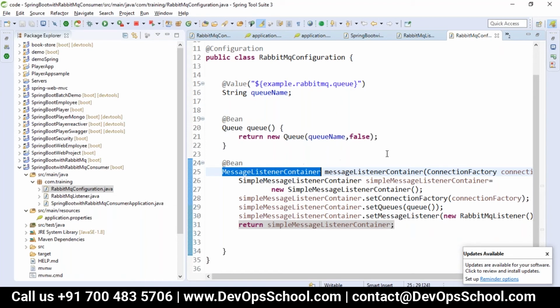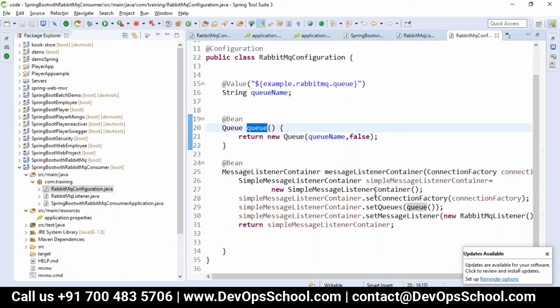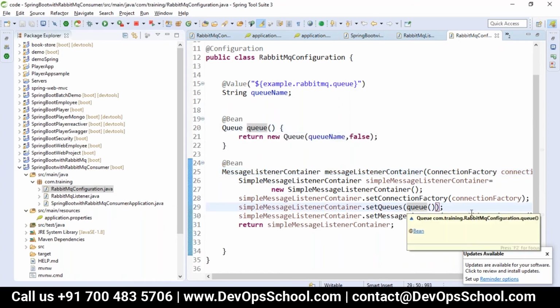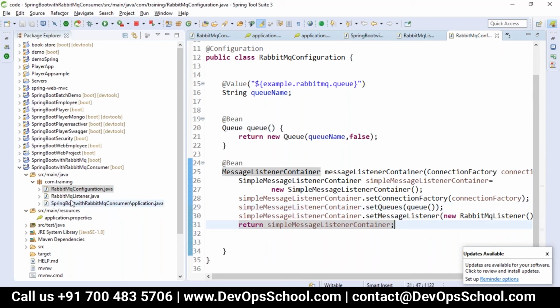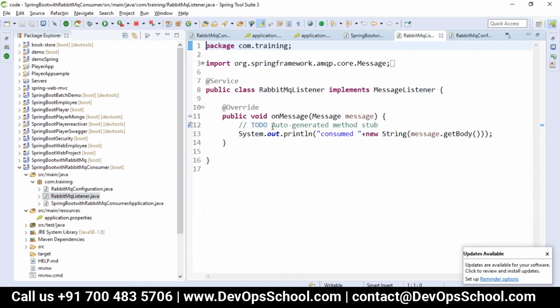We get the connection factory, create the object, and set the queue here, the queue bean we have created. Then the RabbitMQ listener is code we have written: public void onMessage, where the message is consumed and we get the message body.